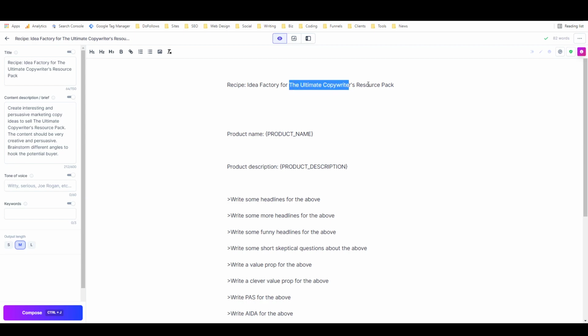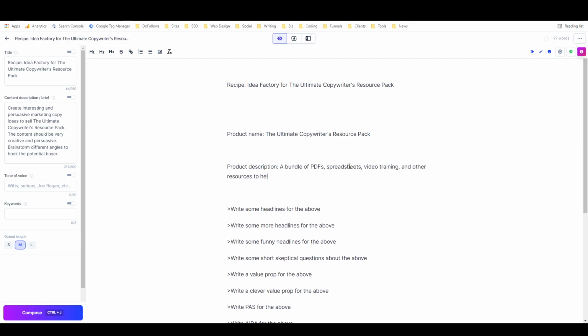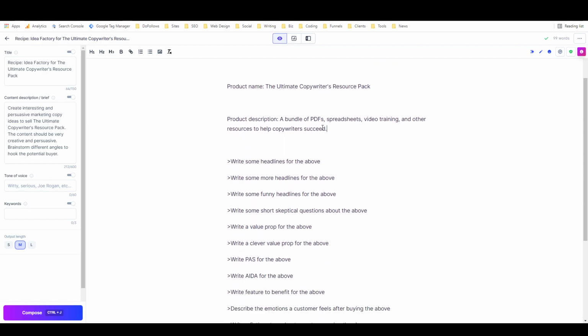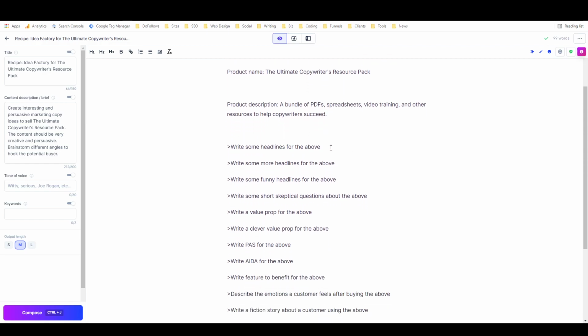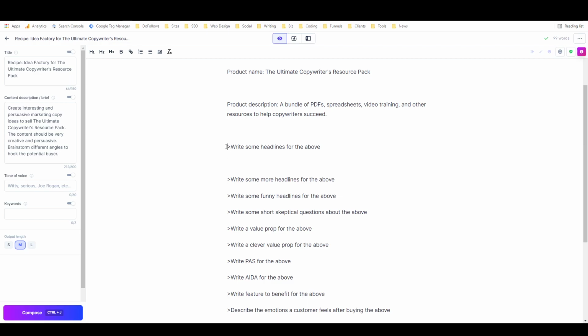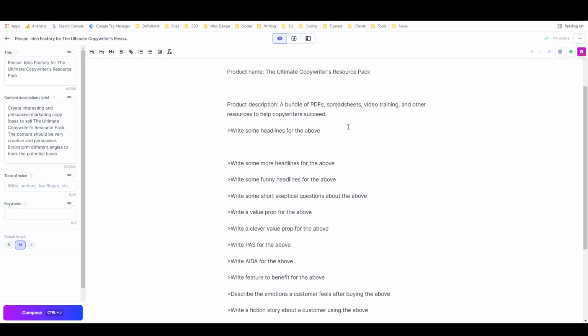And then I need to copy this again. Product name, product description, bundle of PDFs, spreadsheets, video training, and other resources to help copywriters succeed. And then this is where I'm going to get to show you how boss mode actually works, because anything that has a pointy bracket in front of it in a recipe is a boss mode command.